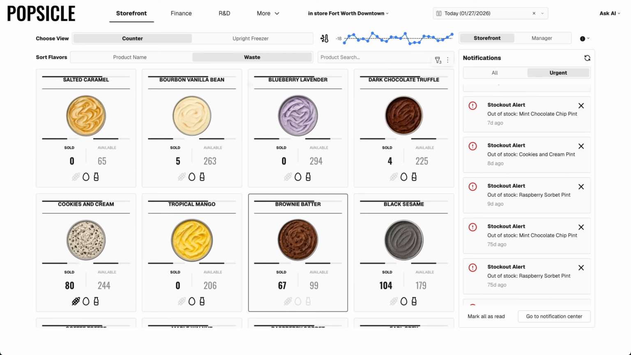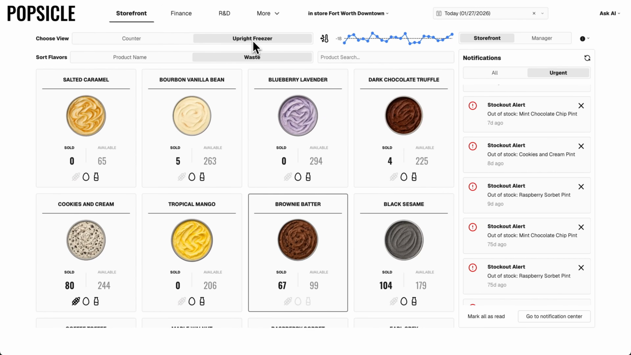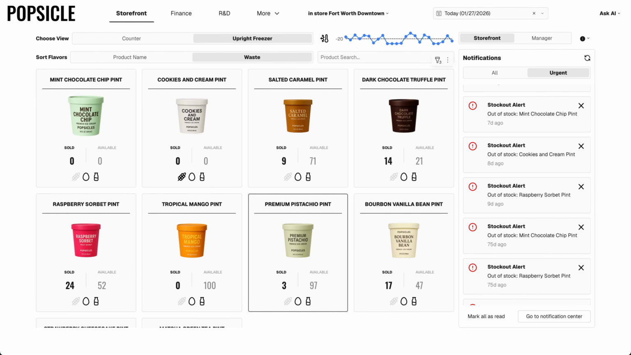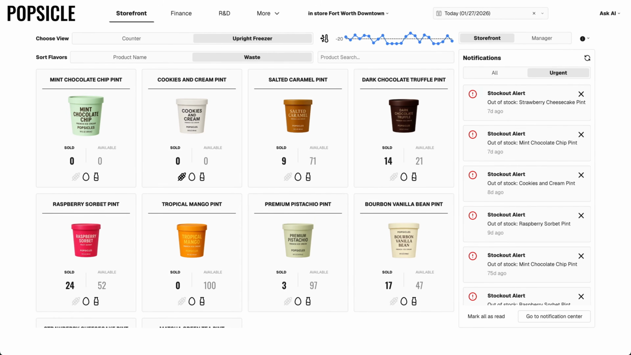As you can see, I can even do things like sort this by waste, or even toggle over to this upright freezer view where I'm seeing this by the pint versus by the scoop. Now that we can capture our waste in real time, we just need to be a bit more proactive about making sure that we are accurately projecting out our demand and ordering to support it. Now let's switch over to our procurement team's view.